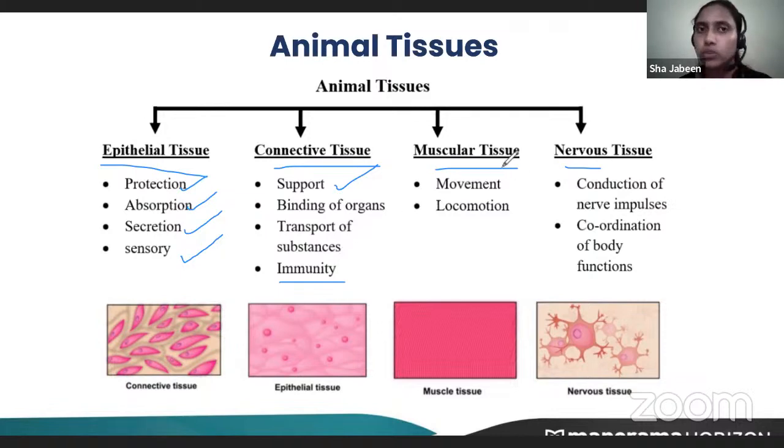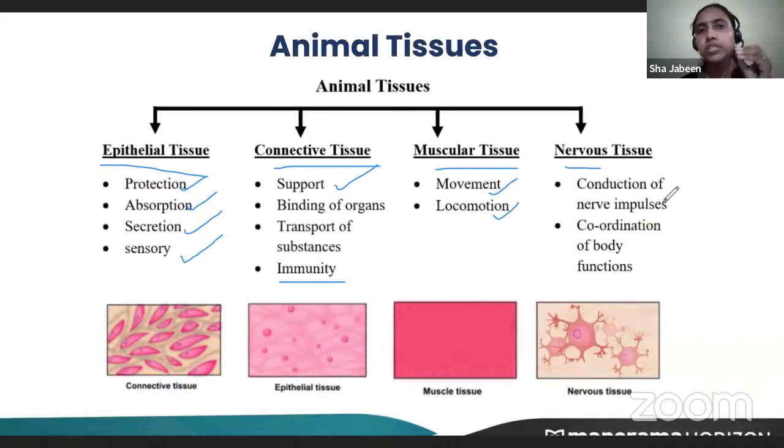Then comes the muscular tissues. Muscular tissues help in movement and locomotion. Movement means, you see, I'm moving my hand here and there. We call it movement. Locomotion means I have to move from one place to another. Right now I can't do that, but after class, when I finish off the class, I can move from one place to another. That is known as locomotion. That's the difference between movement and locomotion.